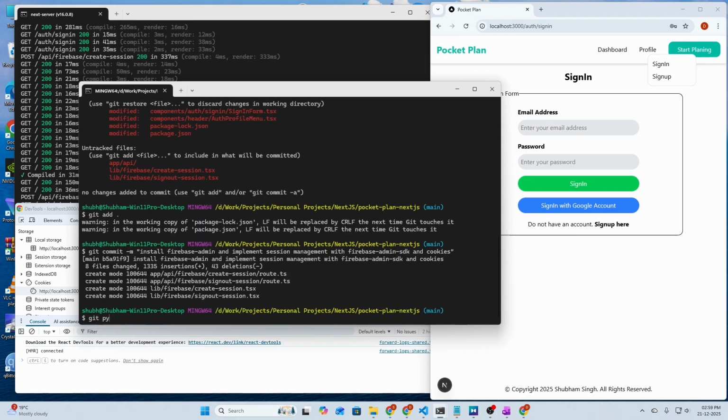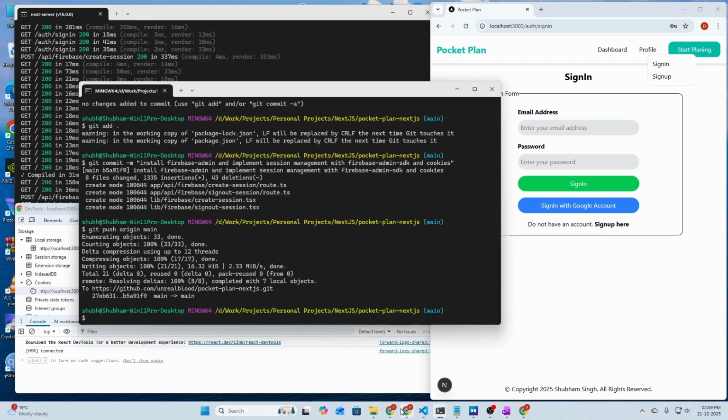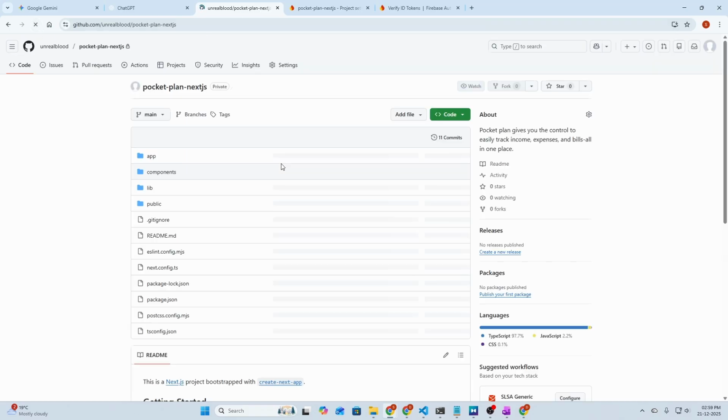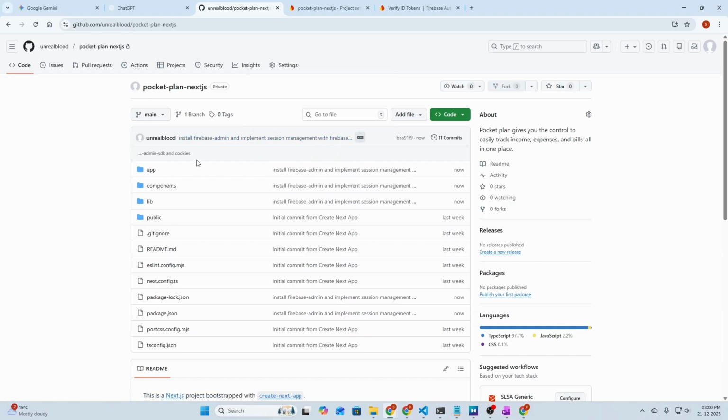Let's push the code to GitHub. So git push origin main, and everything should be good. Let's check our repository here. If I refresh the GitHub repository, we are seeing 11 commits, and the latest commit is install Firebase admin and implement session management with Firebase admin SDK and cookies.